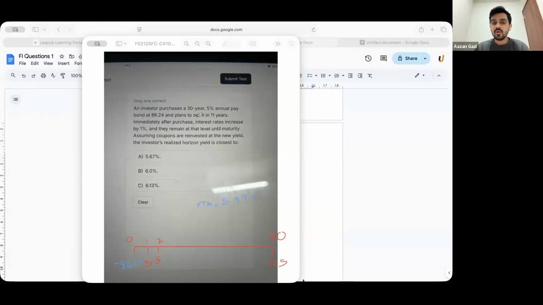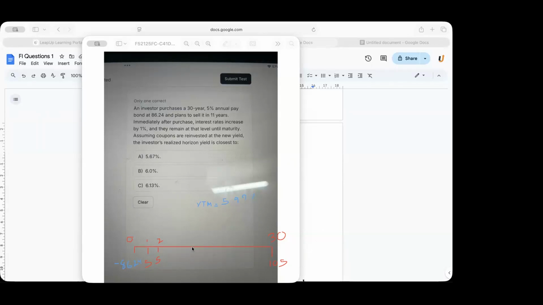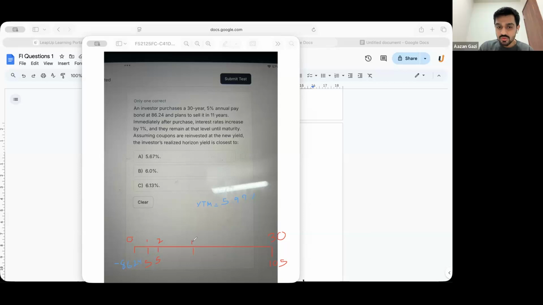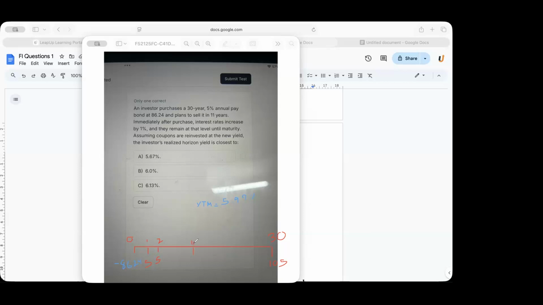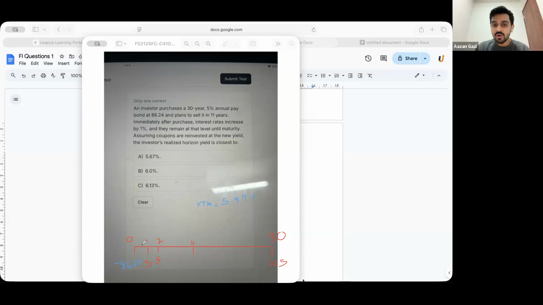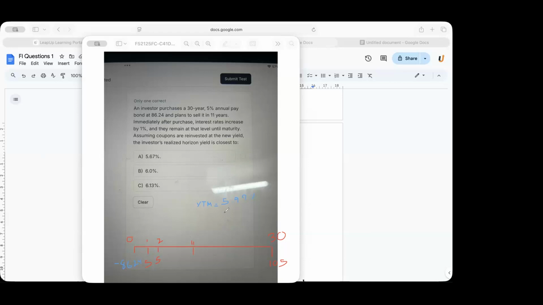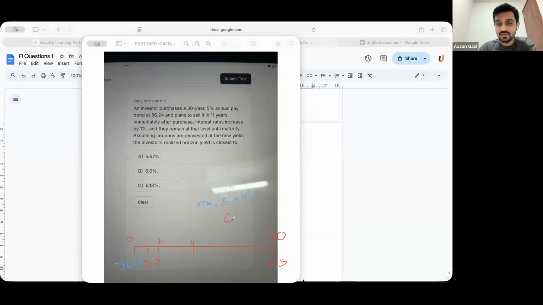Perfect. When did you sell the bond, Sai? After 11 years. So somewhere here you sold the bond, correct? Right. Okay. Now, after you purchase the bond, what are they saying? YTM has become how much, just after you purchased it? Immediately after purchase, it will be 6.99.